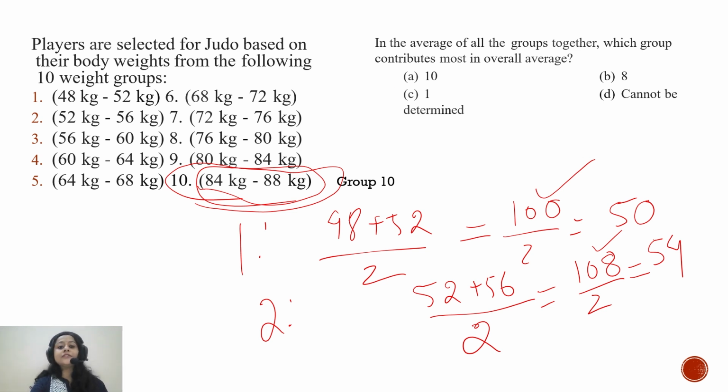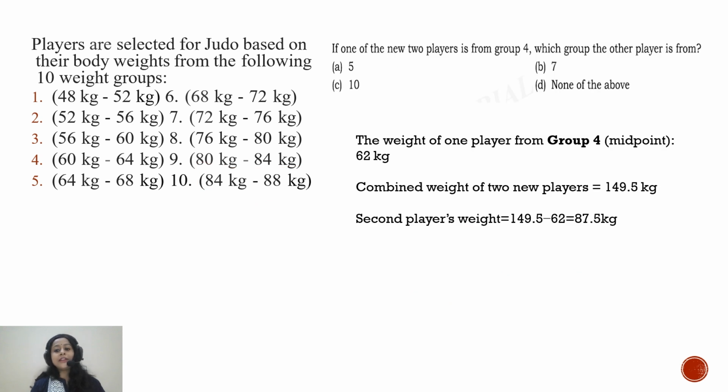So obviously the answer will be 10th because it is the highest weight group, so its contribution will also be highest while calculating the average. So the answer will be group 10, right? Next we'll move to the next problem.